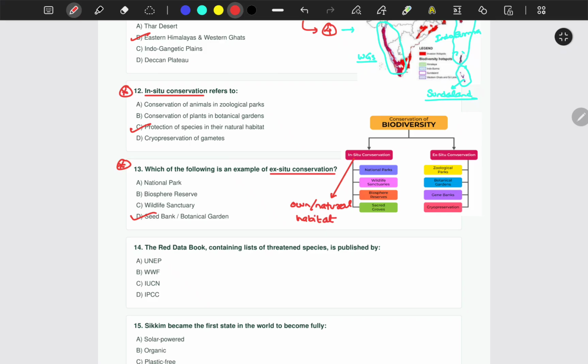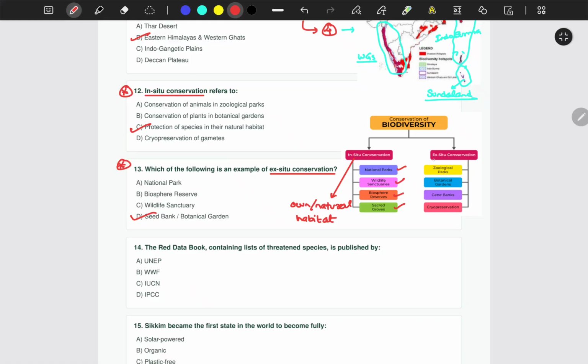For example, national parks, wildlife sanctuaries, biosphere reserves and sacred groves are examples of in situ conservation. In national parks, animals are kept in forests where they live, which is their natural habitat. Wildlife sanctuaries and biosphere reserves are the same. We have the Kanchenjunga Biosphere Reserve, which is a habitat to many different animals such as red panda, snow leopards and others.